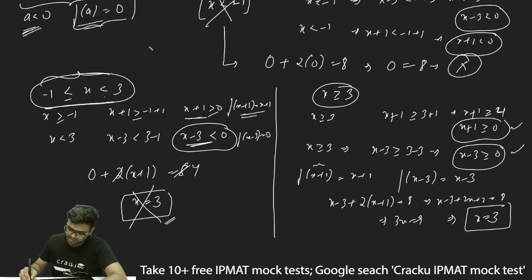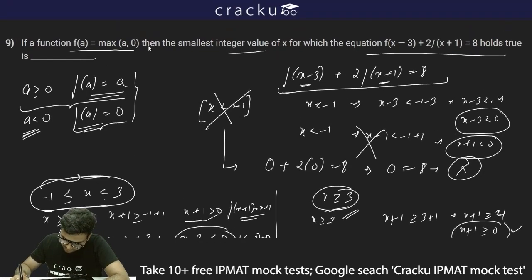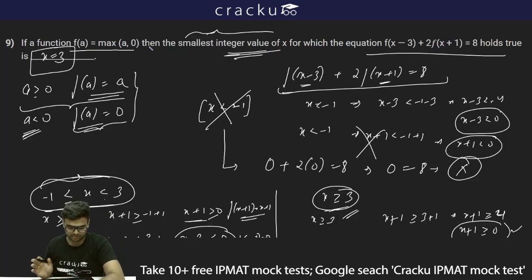So at x is equal to 3, and since x is greater than or equal to 3, which was our initial condition, I can say x is equal to 3 can be a possible solution. The first case was never possible. x is equal to 3 in the second case was not possible because it was less than 3, but in this it is saying greater than or equal to 3. So x is equal to 3 is a value which is possible, and thus I can say the smallest integer value of x for which the equation is satisfied is x is equal to 3. So at x is equal to 3, it is satisfying the equation, and thus x is equal to 3 is the correct answer.